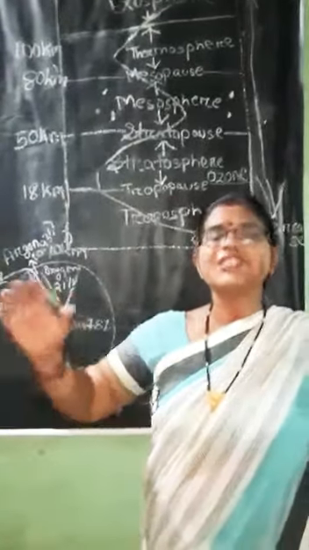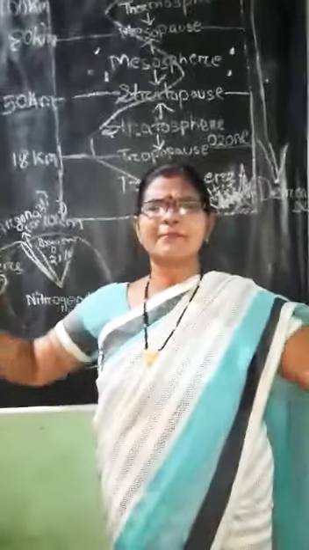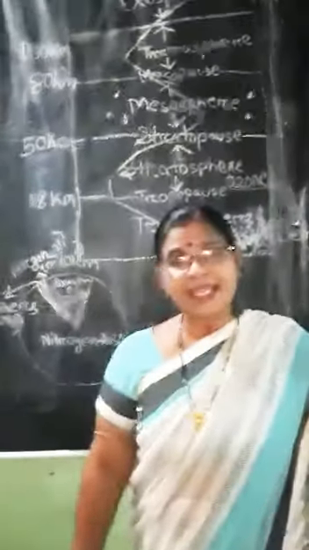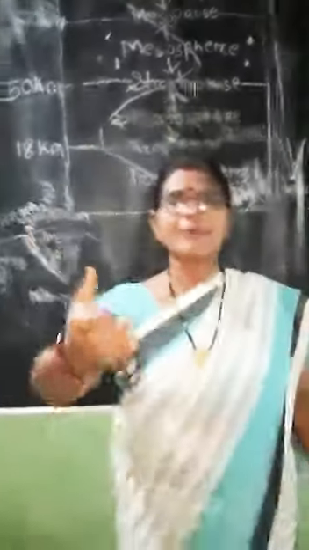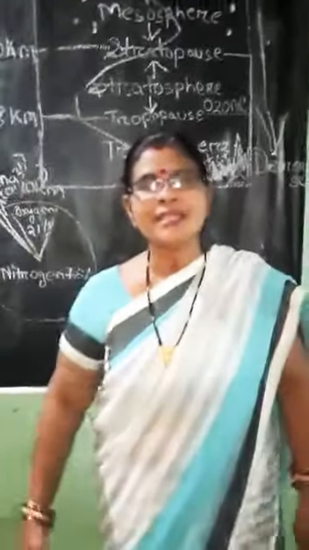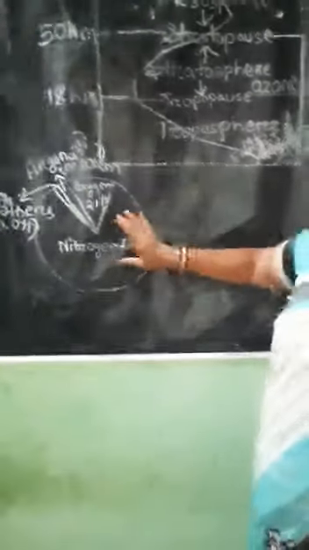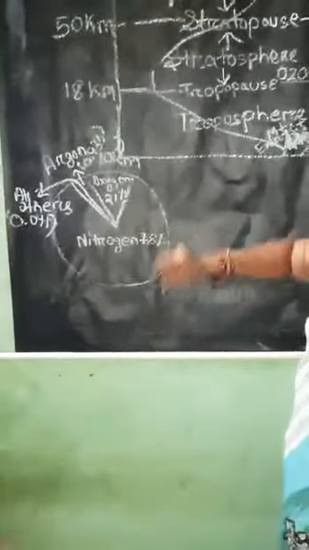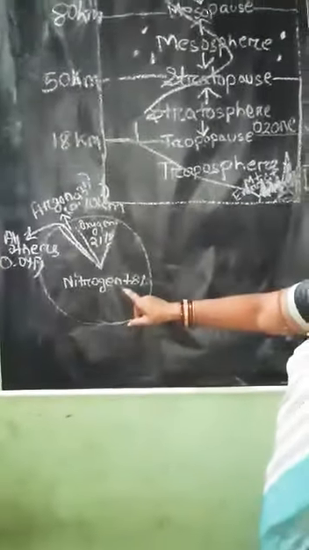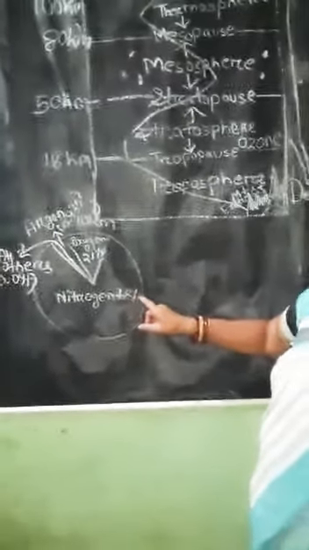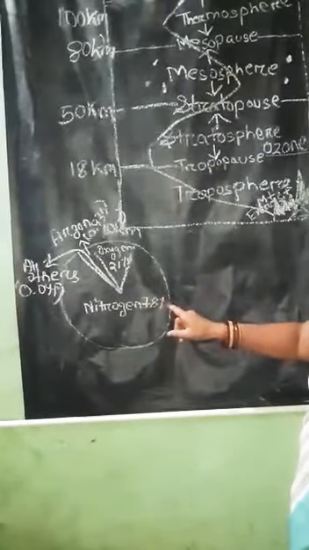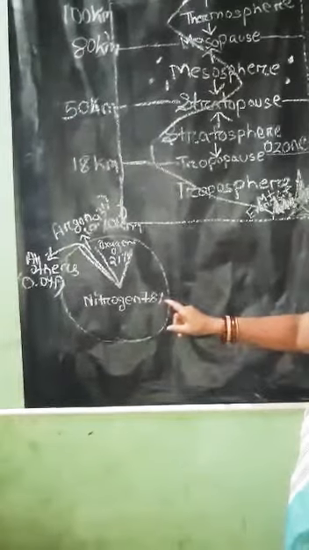What constitutes air? So many gases are present in the air. Okay. Tell me first, which is the predominant gas of the atmosphere? That means the gas that is plentifully available in the atmosphere is nitrogen. Look at this pie chart. Nitrogen is a plentifully available gas in the atmosphere. What is the amount of nitrogen? The amount of nitrogen is 78%. That is why it is the predominant gas of the atmosphere.